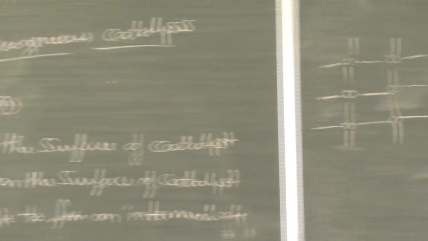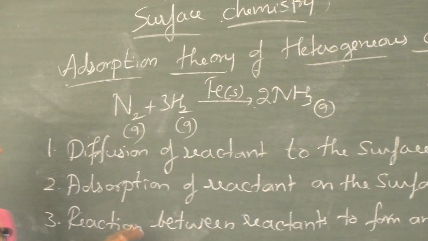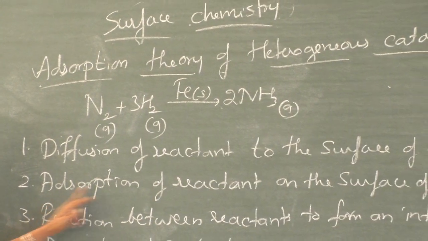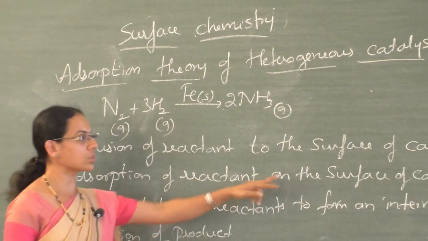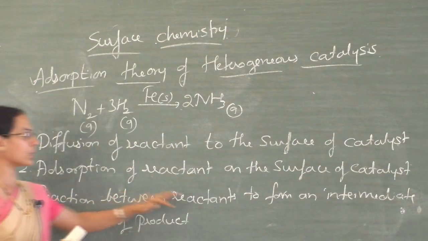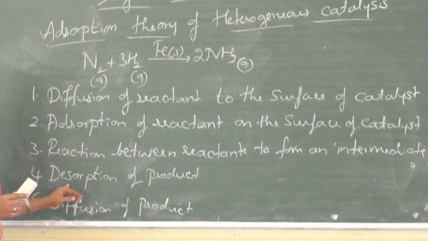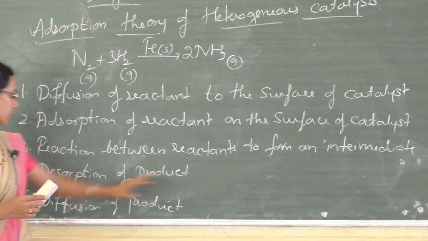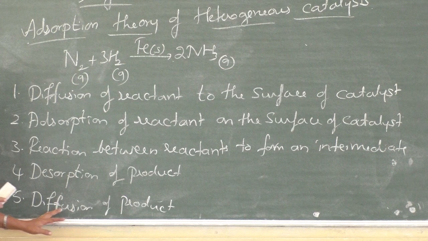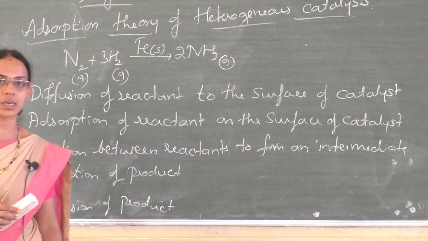So I repeat the 5 steps involved in the mechanism of heterogeneous catalysis. First step is diffusion of reactant to the surface of the catalyst. Next step is adsorption of reactant on the surface of catalyst. Third step is reaction between reactants to form an intermediate. Fourth step is desorption of product. And the fifth step is diffusion of product away from the surface of the solid catalyst.